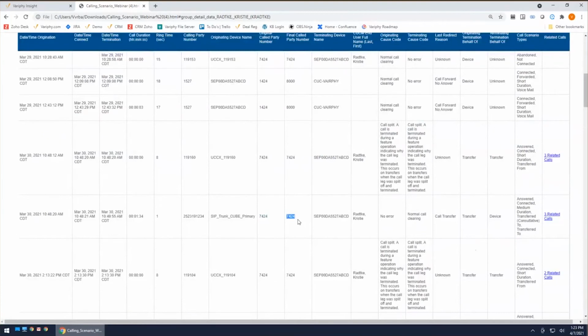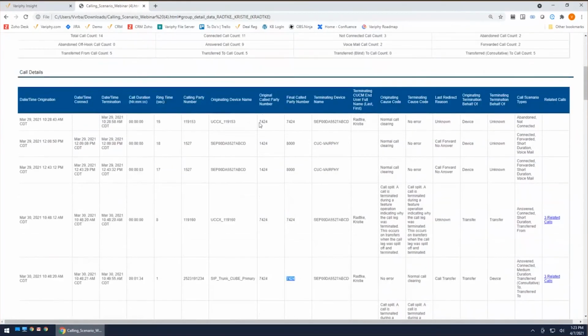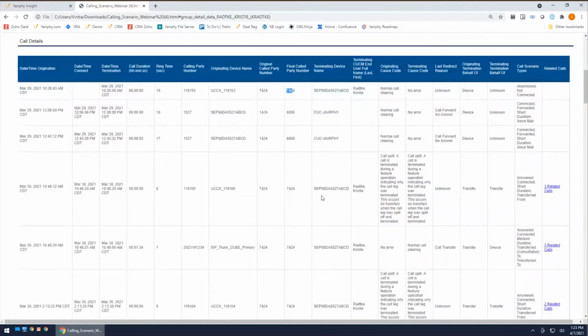So forward calls are basically just a difference between the digits within the original called party number and final called party number. Okay, so next thing we're going to take a look at, and this is always a big one, is transferred calls. What's the difference between a transferred from and a transferred to? It's actually a lot simpler than it sounds. For a transferred call, we look at the last redirect reason. In this report, I added last redirect reason. Anytime I see call transfer or blind transfer in this column, we're going to count that as a transferred call.